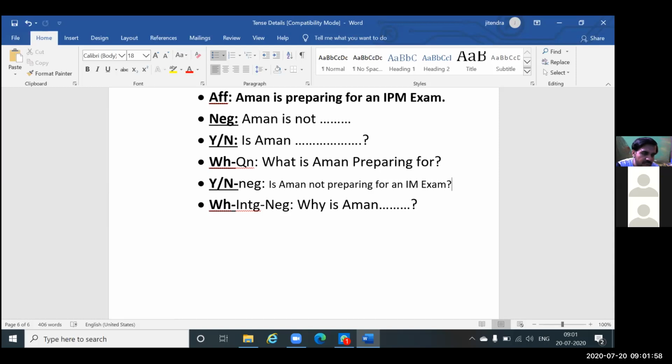Because if you have cleared this section, it means you have really achieved a good achievement in grammar. I'm telling you because it has been confusing students for years, mainly the tense part. And if your tense part is not clear, trust me, you will face problems in each section, in voice, in narration, everywhere.